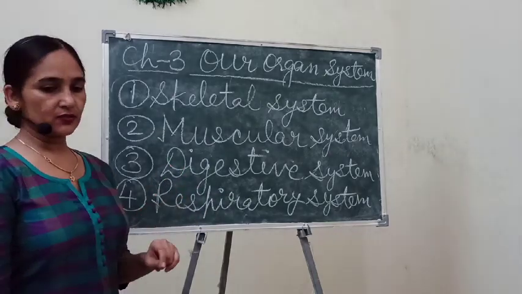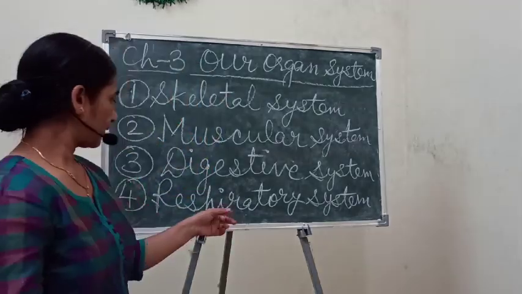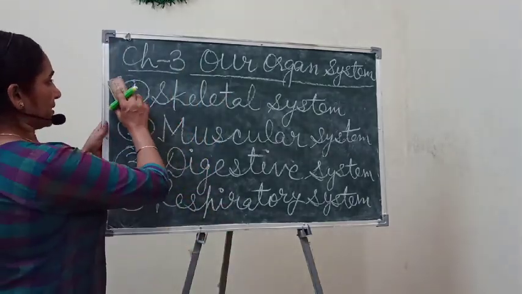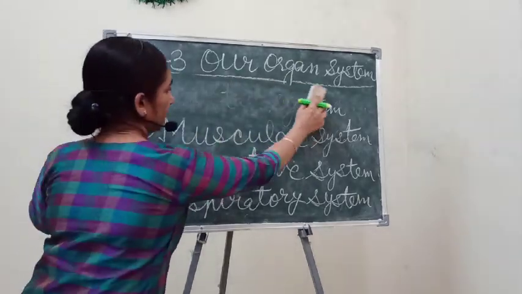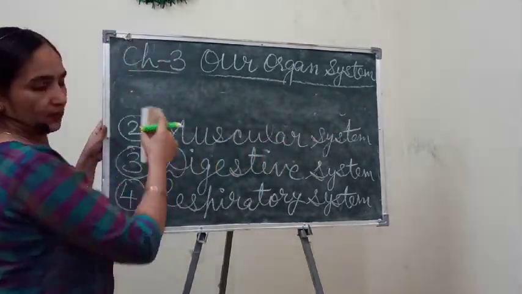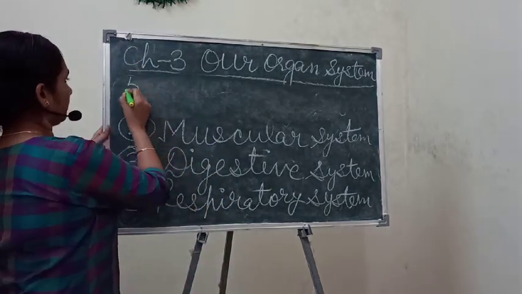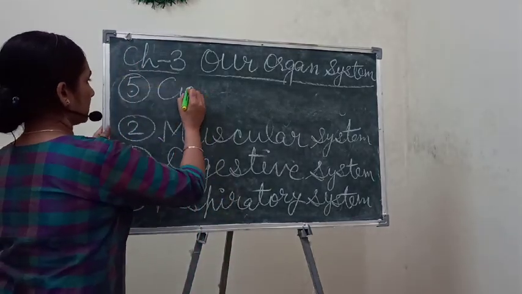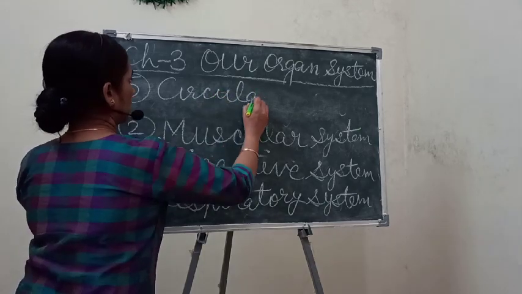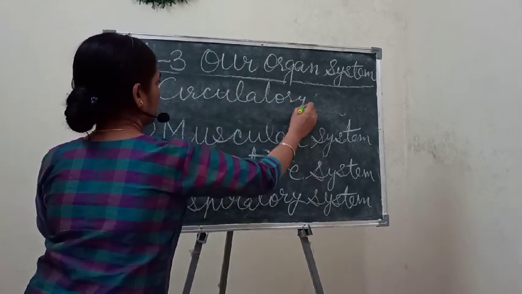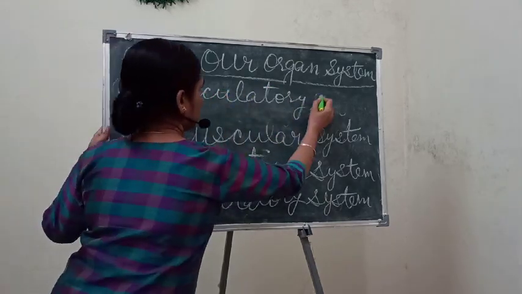And after this, the fourth, respiratory system, the next system is the circulatory system. The fifth one is the circulatory system.